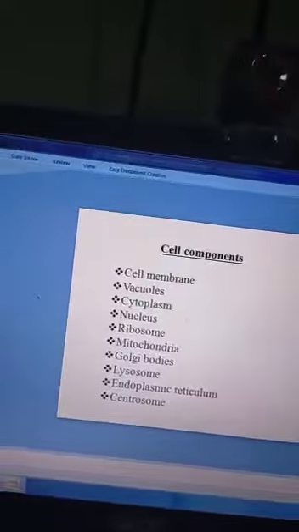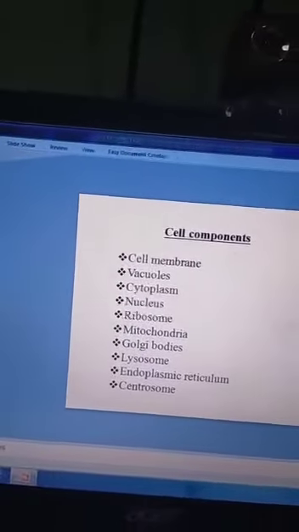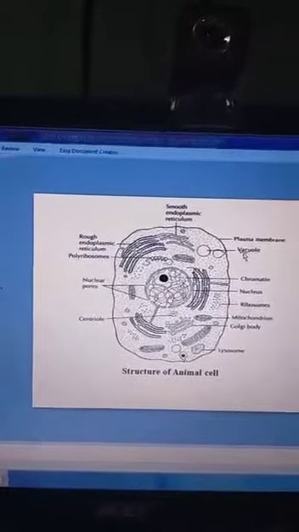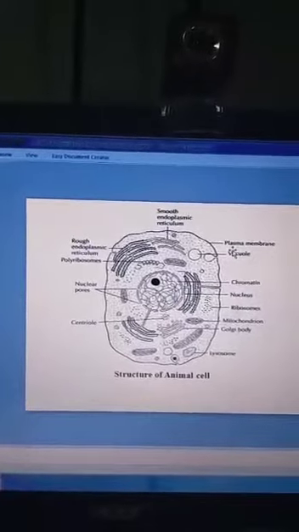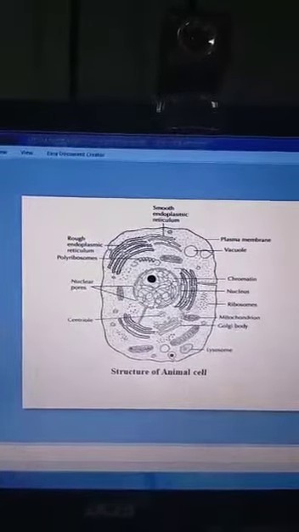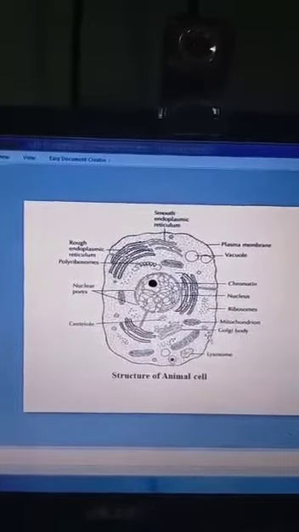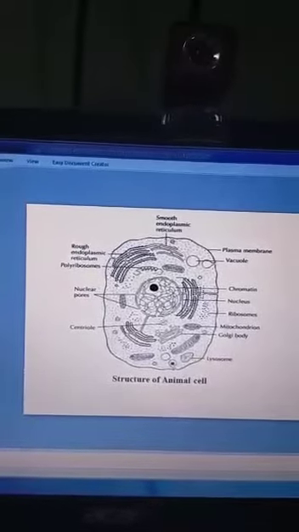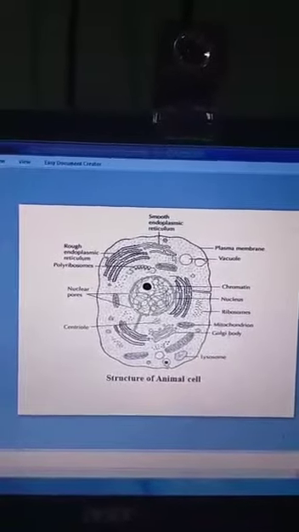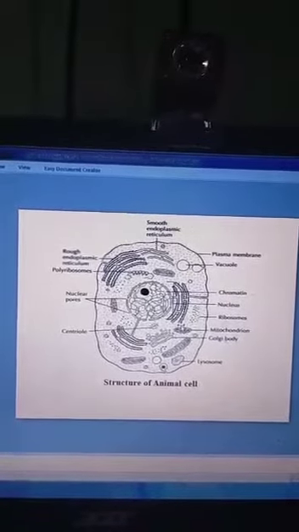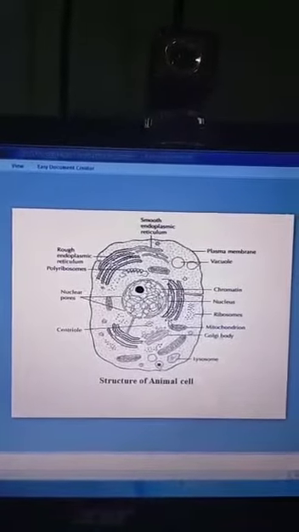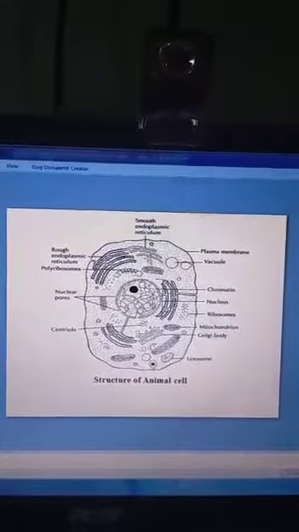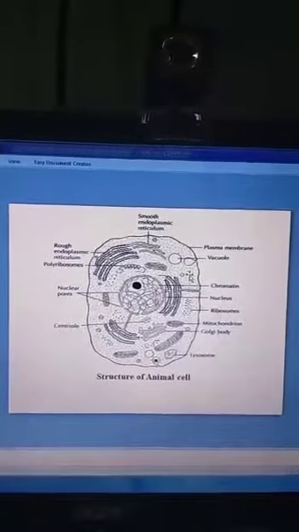Next are the cell components. First of all, the cell membrane. The cell membrane structure of animals is the plasma membrane. This is the border of the cell. This is a semi-permeable membrane with three layers: inner, outer, and middle. The inner and outer layers are protein layers. The middle layer is a lipid layer. It is composed of proteins and lipids. It only allows some materials to pass through but keeps others out. Next, its function: it supports and protects the cell and regulates the movement of materials.